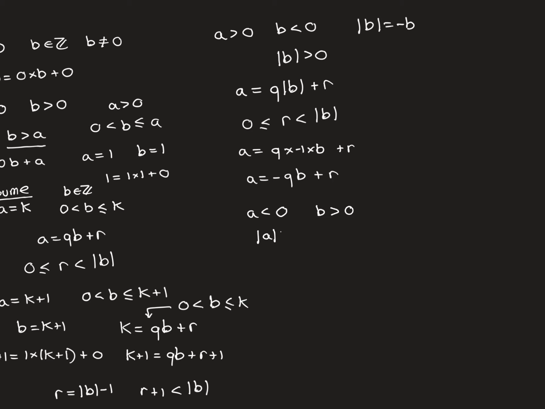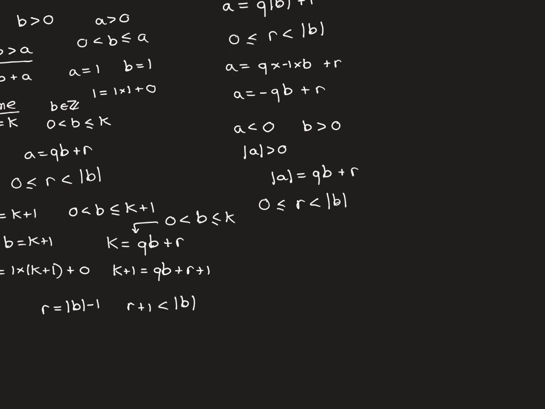We take mod of a, which is going to be greater than 0, and we now apply what we know already about Euclidean division for two positive numbers to mod a and b. So we say mod a can be written as q times b plus r, where we know now that r is guaranteed to be greater than or equal to 0 and less than mod b.